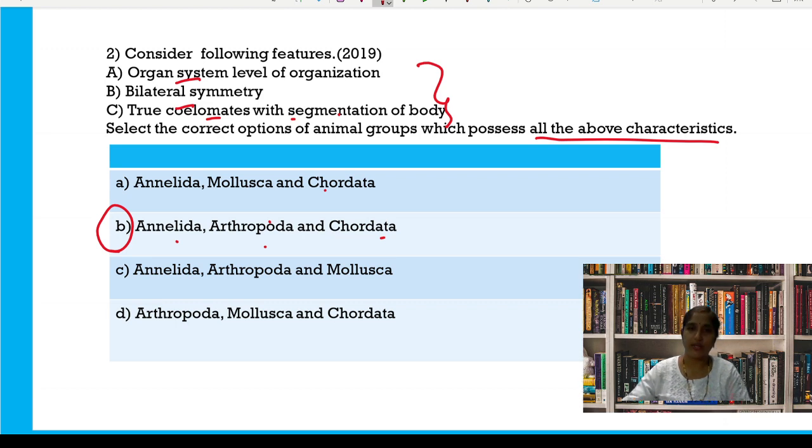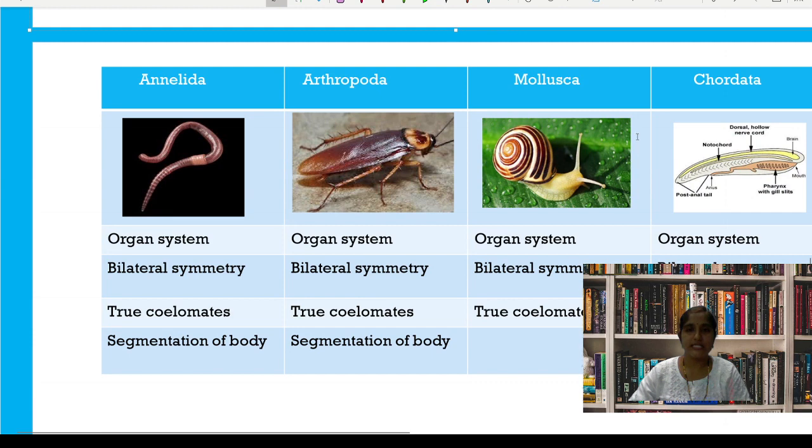I'll explain why. Organ system level of organization is where many sets of organs form a system to perform some functions, like digestion, circulation, nervous function, reproduction. This organ system level of organization is seen in all the phyla: Annelida, Arthropoda, Mollusca and Chordata.